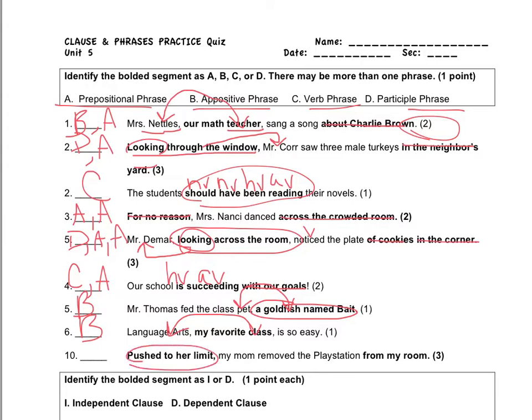Pushed to her limit: we have a phrase here that begins with an ed verb, and it's giving more information about my mom. It's not replacing her, but it's giving more information about her. Therefore, it is a participle phrase. To her limit is a prepositional phrase in the participle phrase, and from my room is also a prepositional phrase.